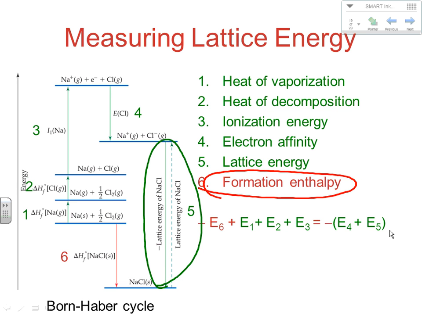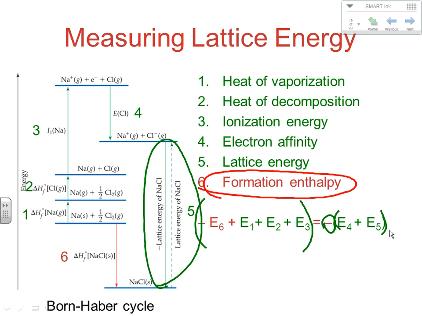So in this particular case, if you're looking at this from an energy standpoint, 4 plus 5 is going to be opposite in energy. So notice I've got 4 and 5 here in brackets, and I'm multiplying it by -1. It's going to be opposite in energy to the sum of the other energies.